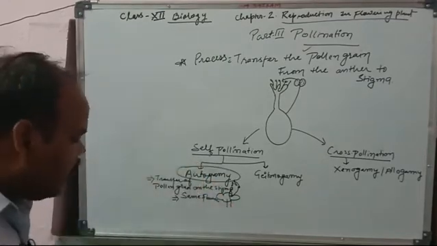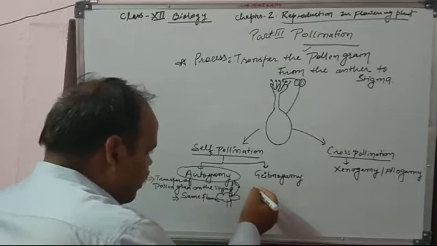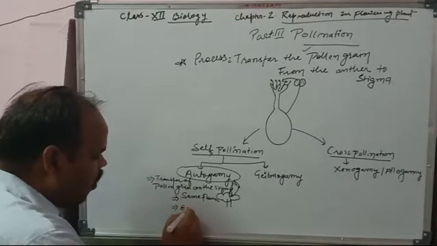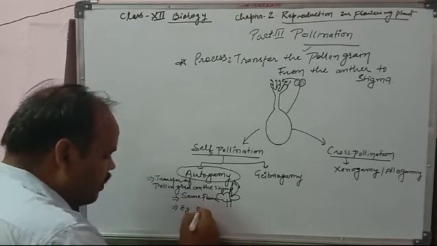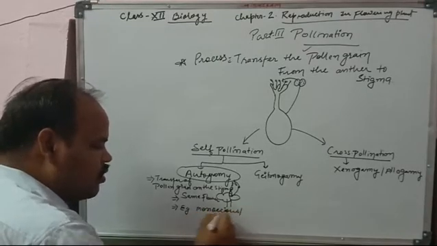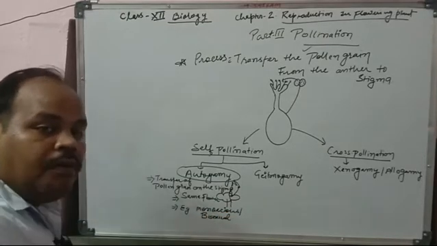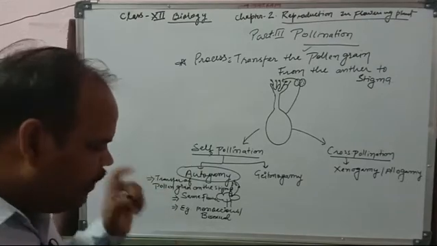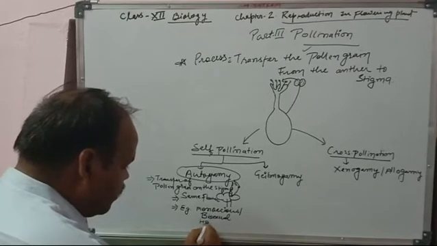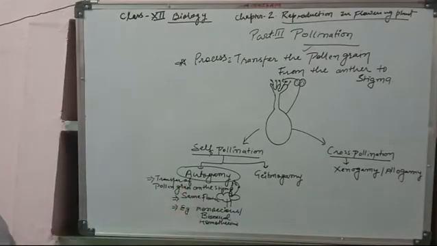Now the next is geitonogamy. Another point about autogamy is that it is performed only in monoecious plants. It is also called a bisexual flower, which has both male part and female part, and it is also called homozygous. So that is called autogamy.